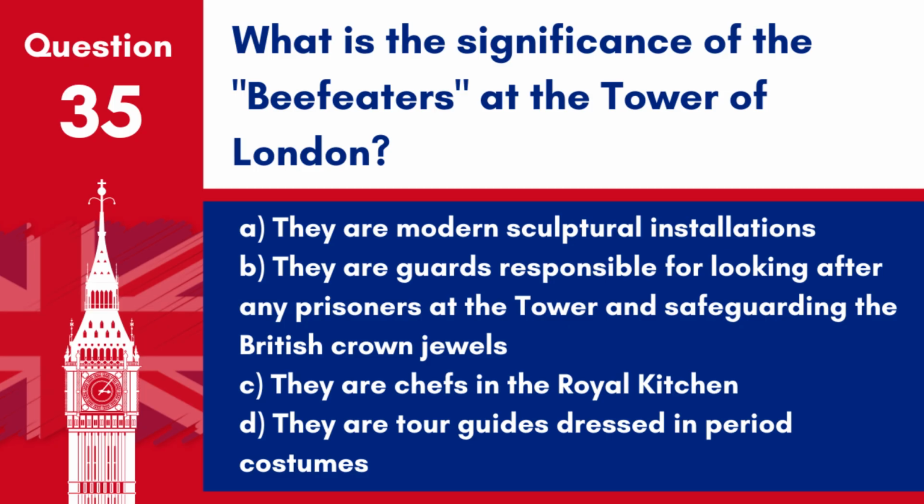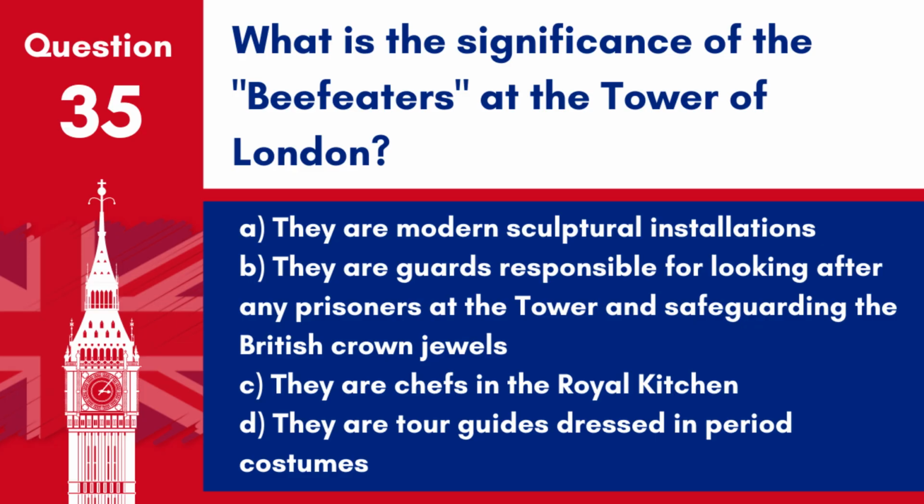Question 35. What is the significance of the Beefeaters at the Tower of London? A. They are modern sculptural installations. B. They are guards responsible for looking after any prisoners at the Tower and safeguarding the British Crown jewels. C. They are chefs in the royal kitchen.